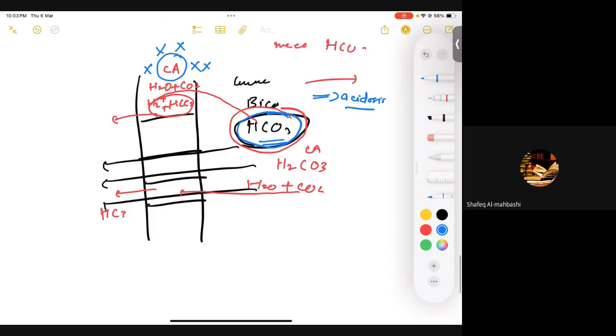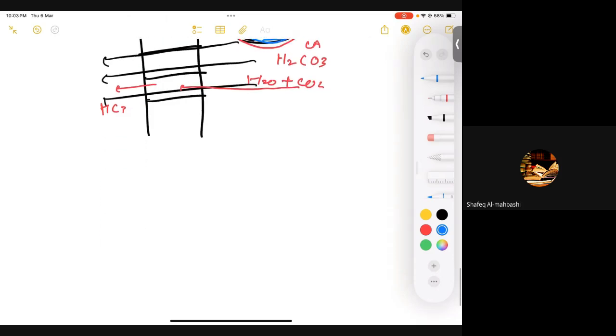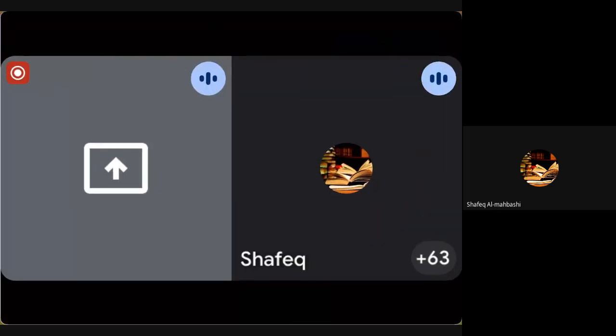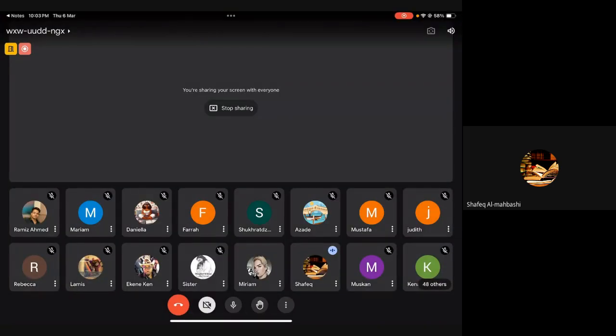What should be the treatment approach for this condition? Acetazolamide. Okay. If the problem is in osteoclast, how do you fix that problem? Marrow transplantation. Okay, perfect.